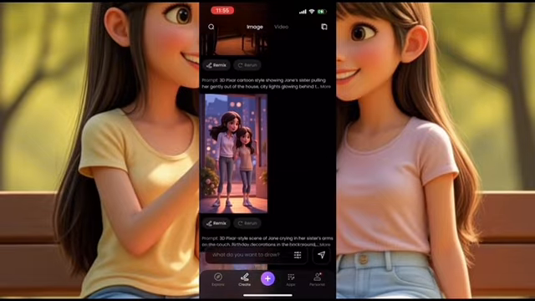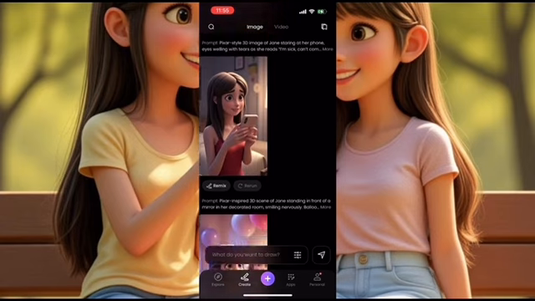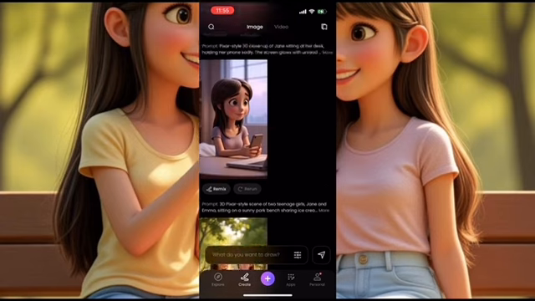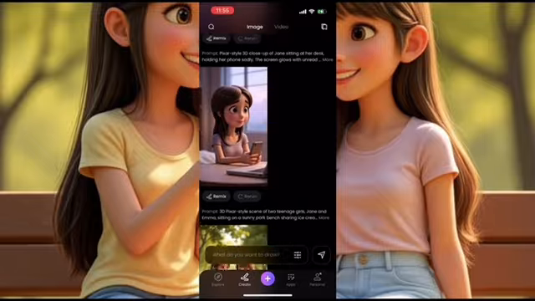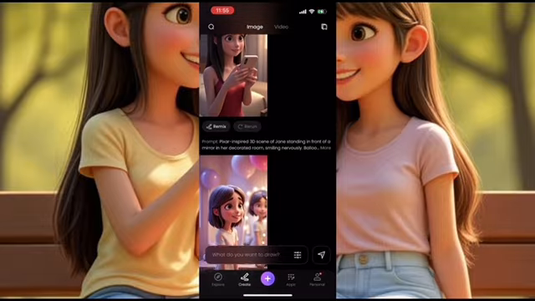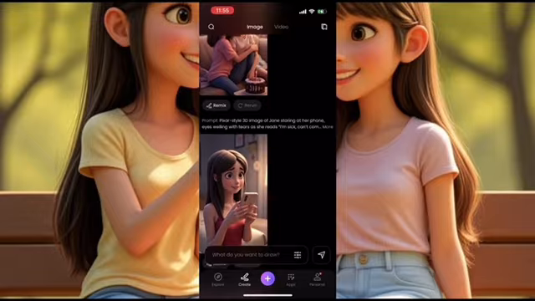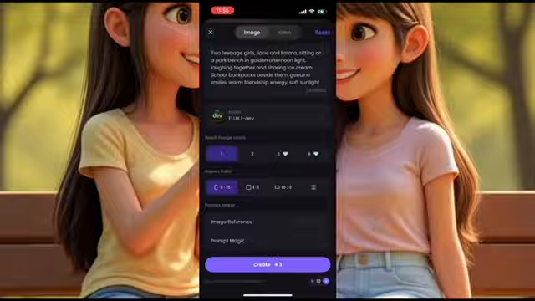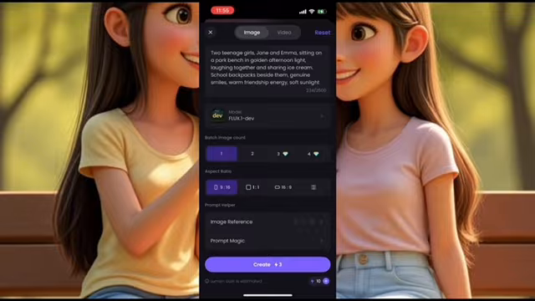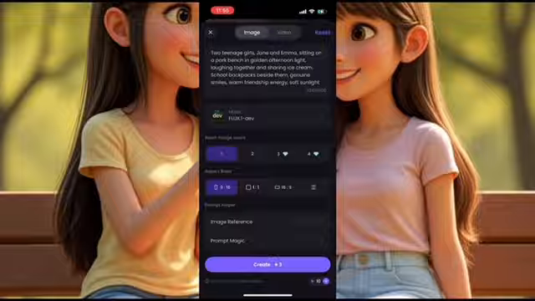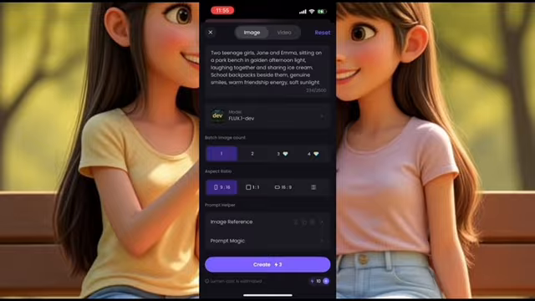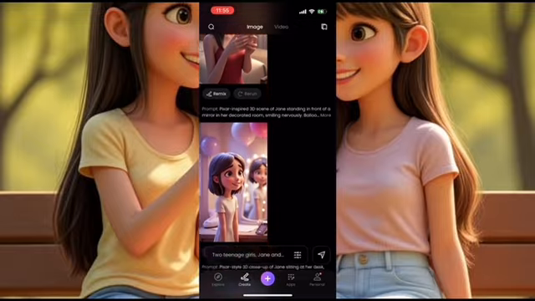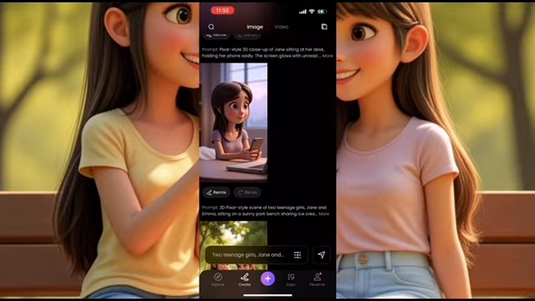So I already created the images here. These are the images. But for someone who doesn't know how to use Pixar, you are just going to paste your prompt here where it says, what do you want to draw? So paste the prompt there, and then you select the aspect ratio. So I selected 9:16 because I want it for YouTube Shorts. And you just send the prompt and it will generate your images. So I'm just going ahead to download the images that I already created. And the next step will be to animate these images.